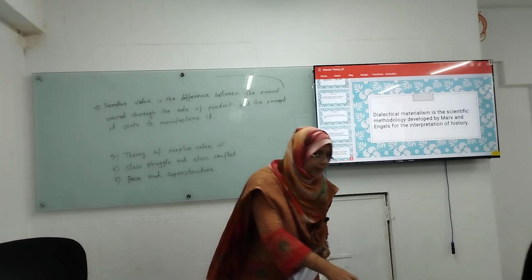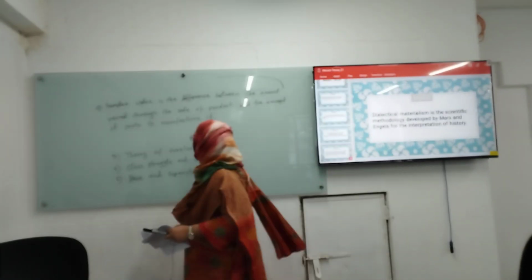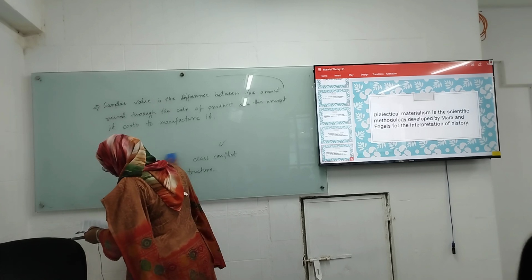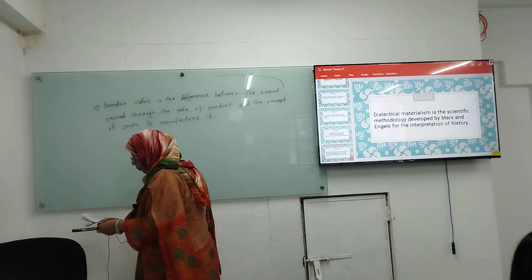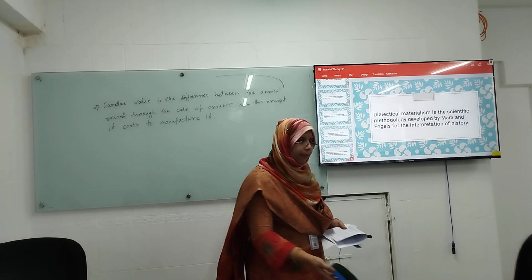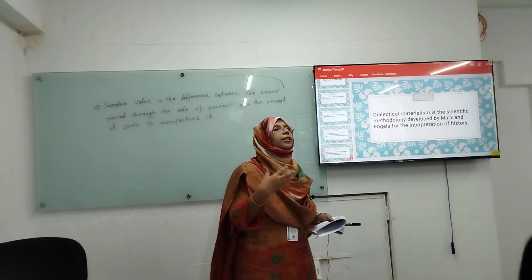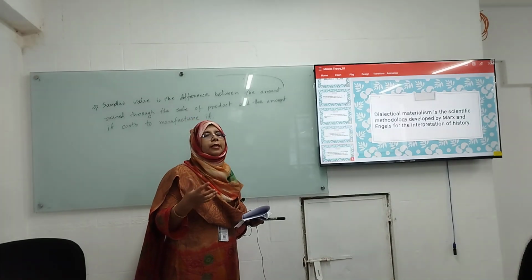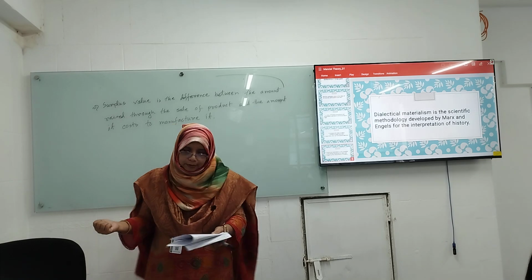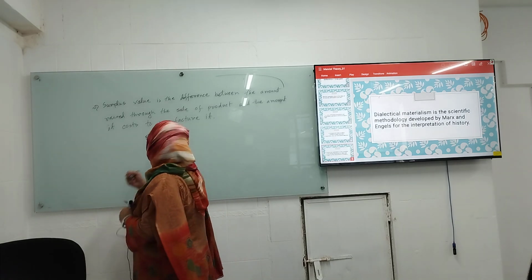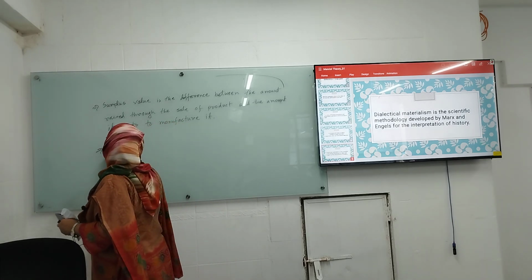So in other words, the amount raised through the sale of the product, that means the selling cost, minus the cost of the materials.